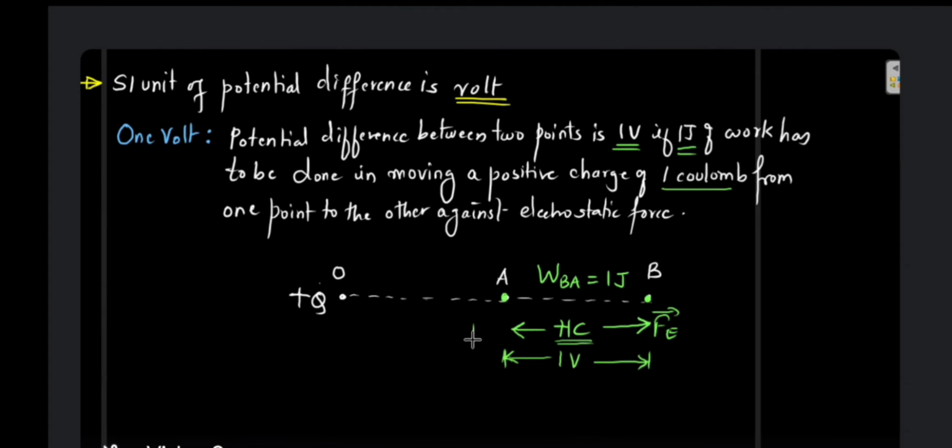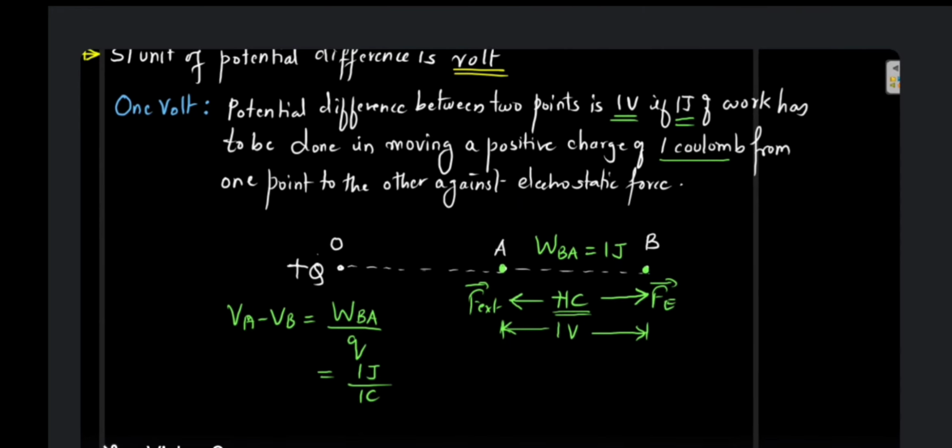Okay, you have to apply the external force and perform the work against this electrostatic force of repulsion. So we have the formula for potential difference. That is VA minus VB is nothing but the work done in moving the charge from B to A divided by the charge itself. So if 1 joule of work is done to move a charge of 1 coulomb, then the potential difference is going to be 1 volt between the 2 points A and B.